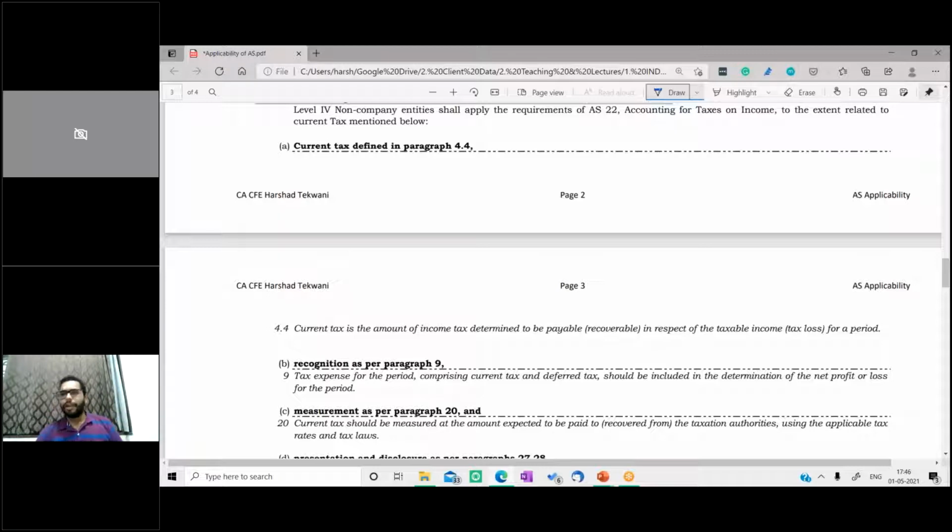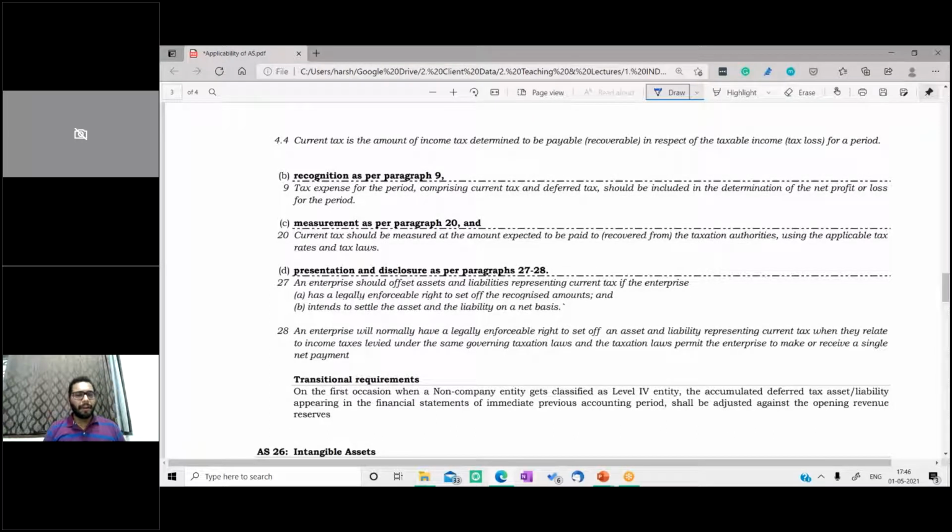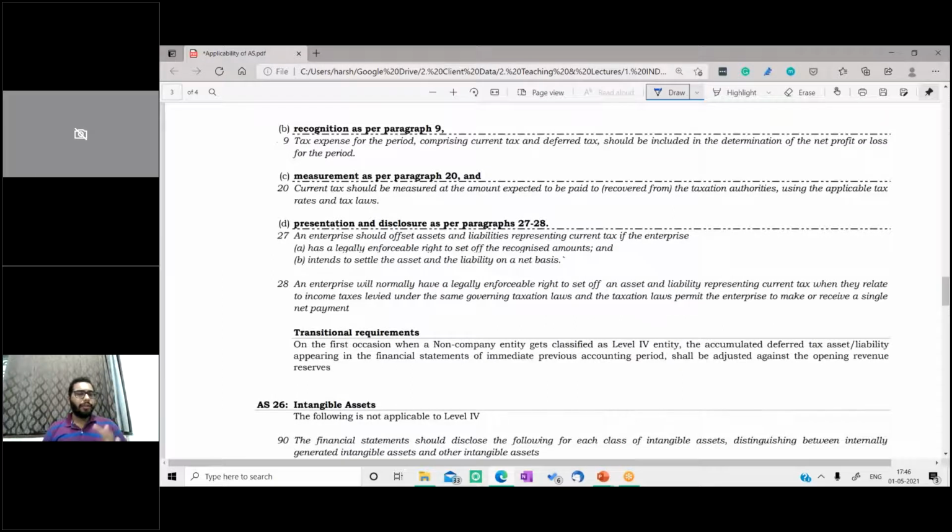So if a person has a turnover more than 2 crores but less than 10 crores, it falls under level 4. No other criteria is there, it falls under level 4. No need to go for the deferred tax. Okay, so only related to current tax, there are certain paragraphs given. What is the definition of current tax, then recognition, then measurement of the current tax, and the presentation. In the presentation also, guidance is given to a limited extent for the current tax.